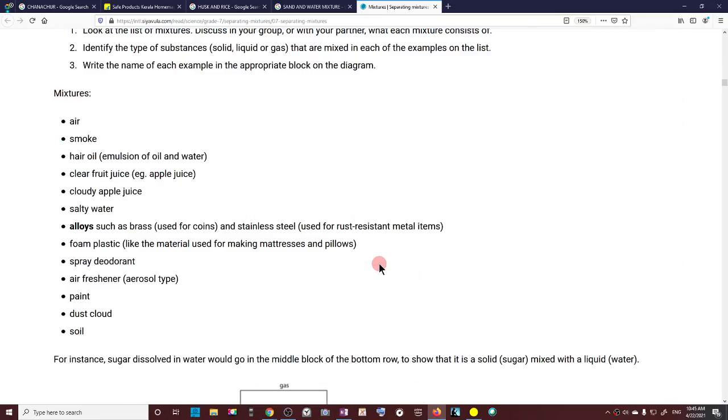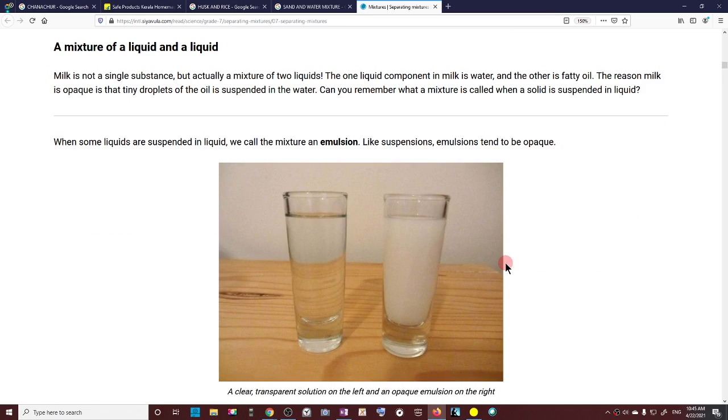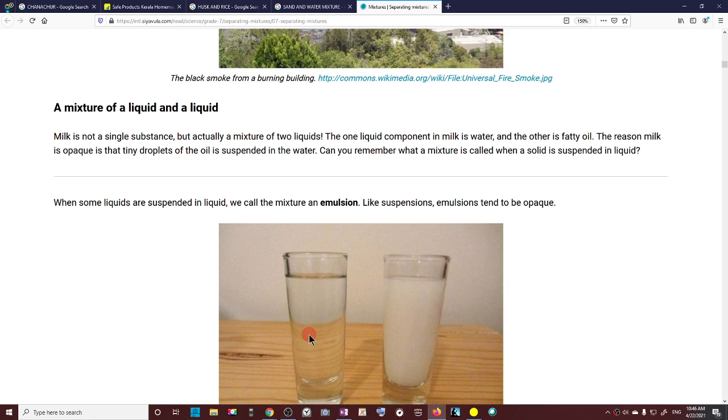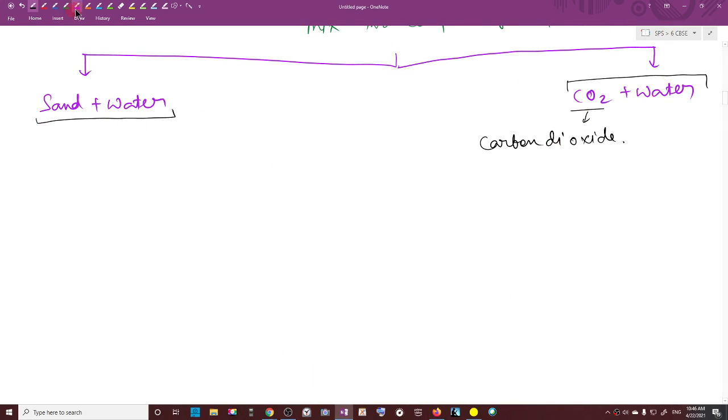But have you seen milk? Is milk uniform? Yes, it is uniform. Have you seen a sugar solution? Is a sugar solution uniform? Yes. So that means if we mix salt and water, or sand and water together, two different kinds of mixture will be formed.